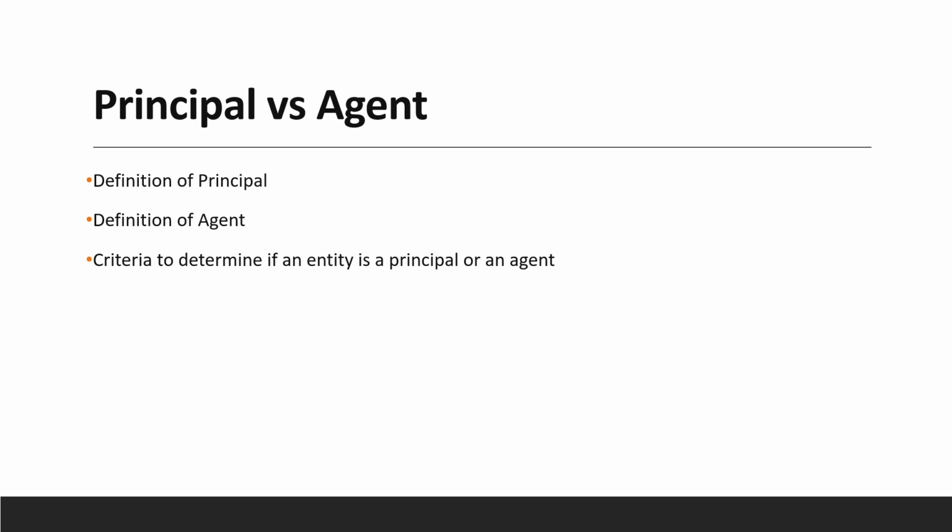In revenue recognition, it is important to determine whether the entity is acting as a principal or an agent. A principal recognizes revenue on a gross basis, while an agent recognizes revenue on a net basis. We will discuss the criteria to determine this distinction.